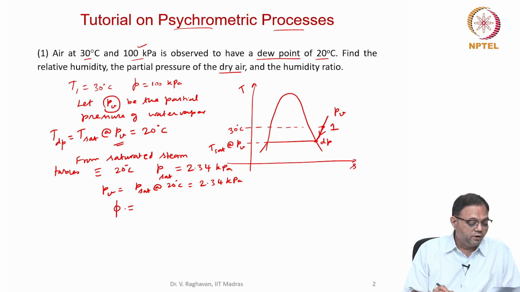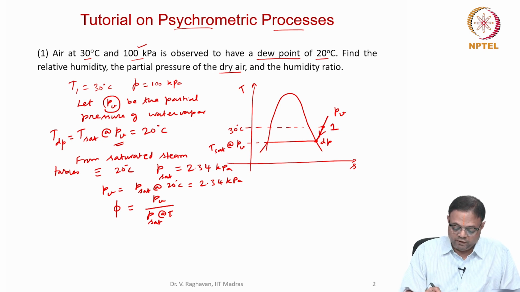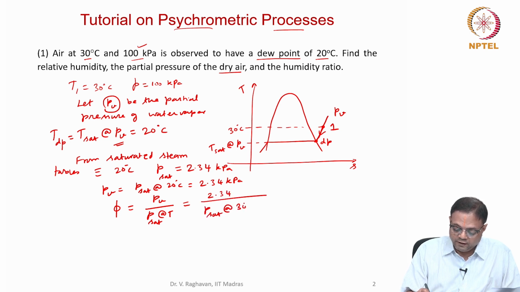Now what is relative humidity? Phi, the relative humidity, will be equal to PV divided by P sat at the given temperature T. What is the given temperature? That is 30 degrees. So that will be equal to 2.34 divided by P sat at 30 degrees centigrade.